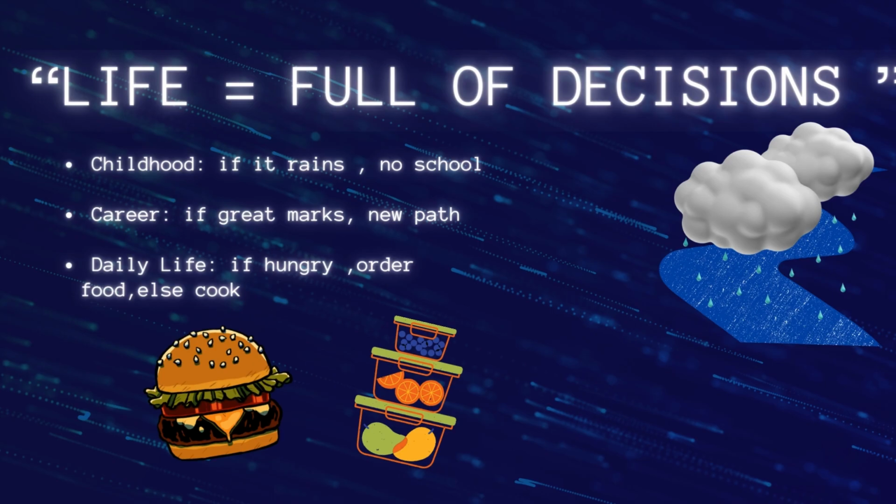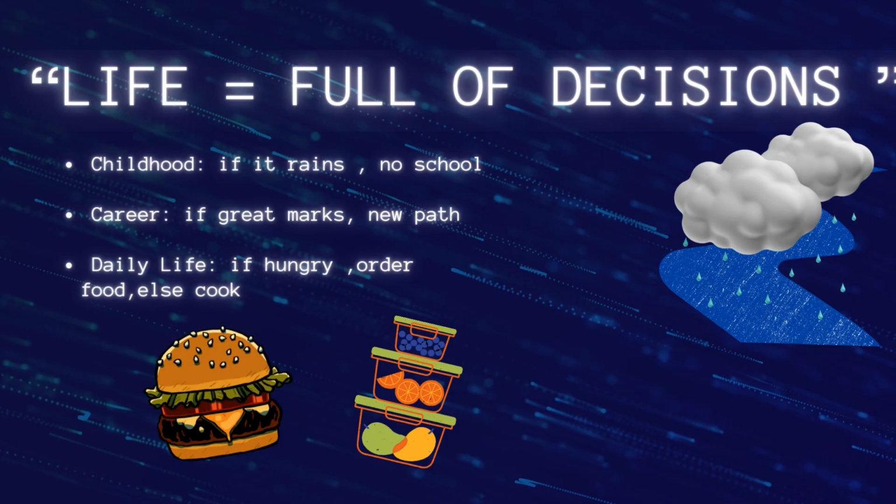Do you remember in our childhood, we used to skip school on rainy days? We would say that if it rains, I will not go to school, and if it doesn't rain, we go to school. We do this kind of decision making a lot in our life.